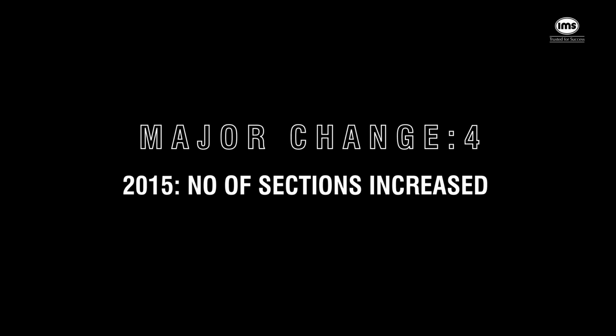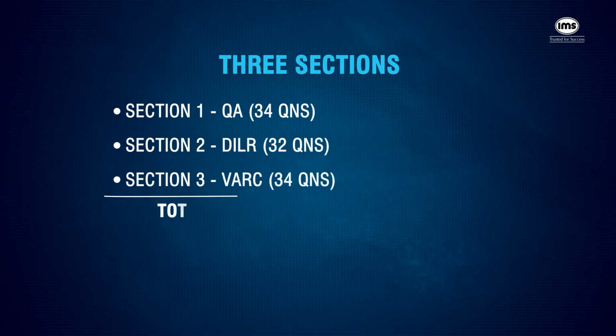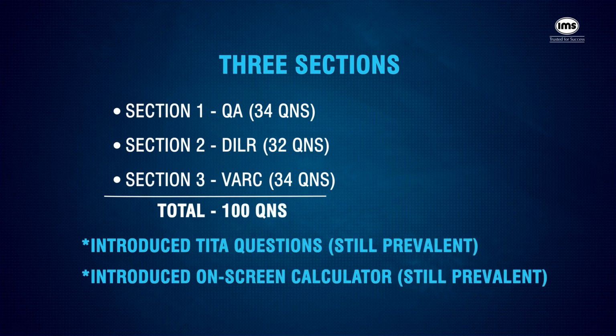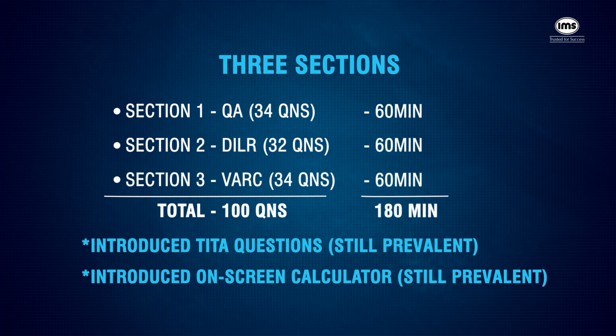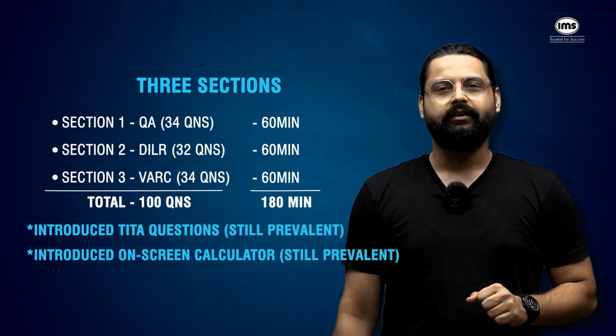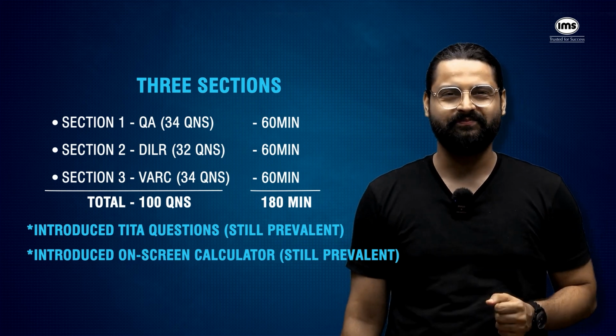In 2015, when IIM Ahmedabad conducted CAT exam, number of sections once again became 3: QA, DILR and VARC. TITA questions were also introduced that time. On-screen calculator was introduced. Time also increased from 170 to 180 minutes, which means 3 hours. Sectional time limit remained, and this thing more or less has been the same other than the time.